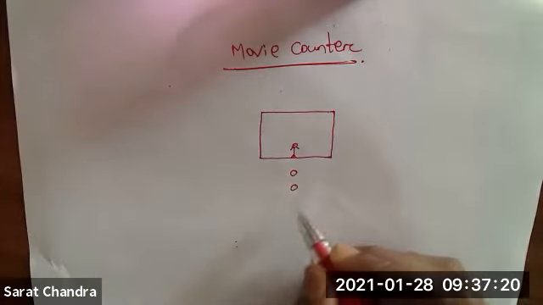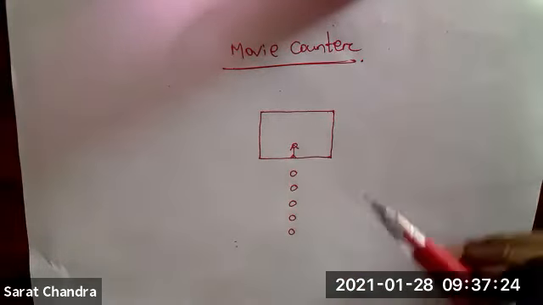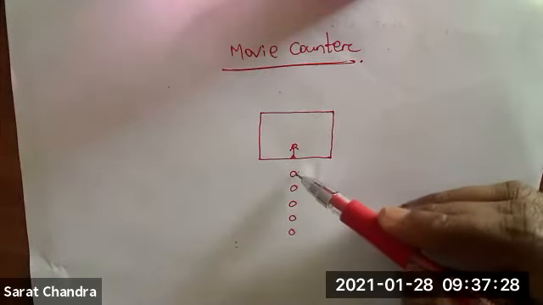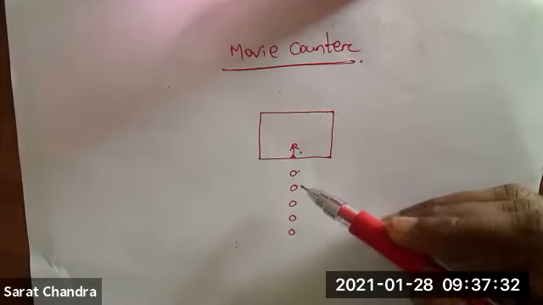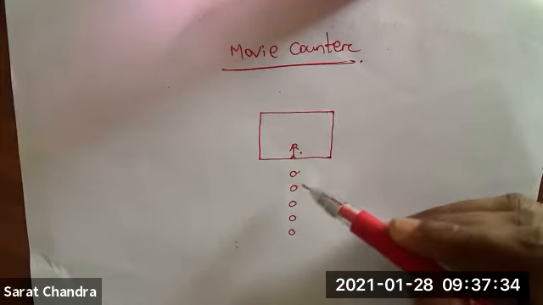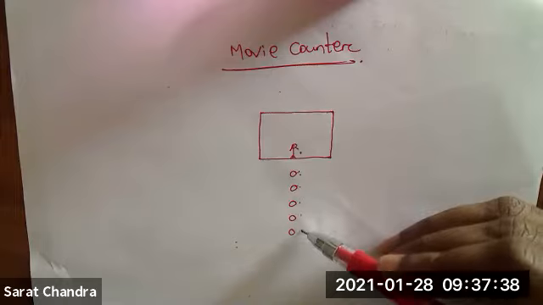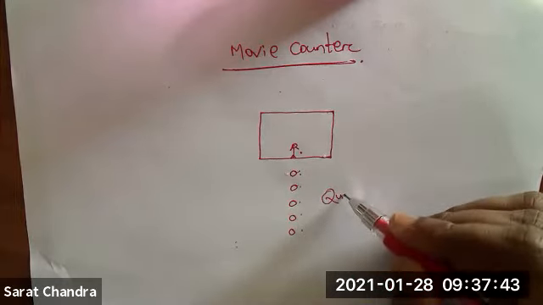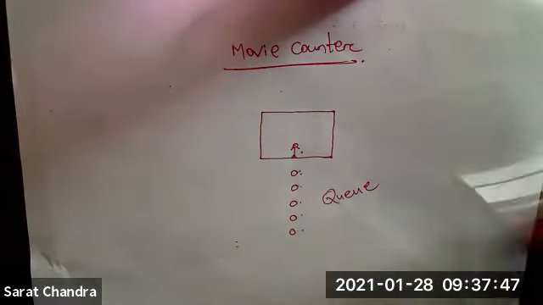Suppose some 5-6 people will come to the movie counter and stand in front of it. One by one, this person will give the ticket. So the people standing here will form a queue. This line is nothing but a queue.